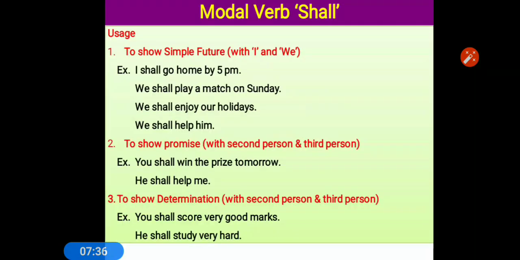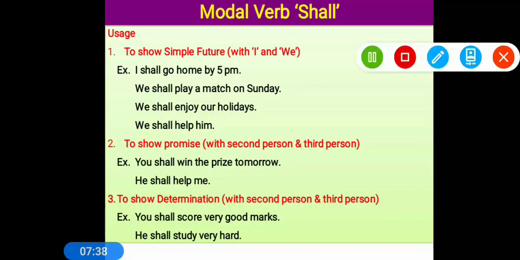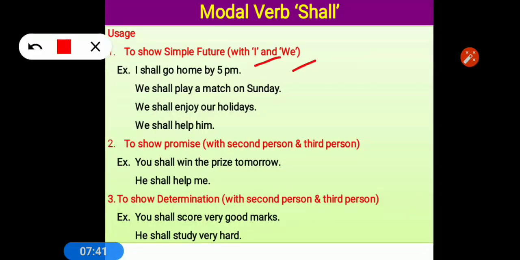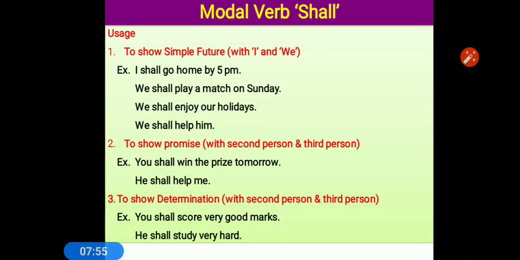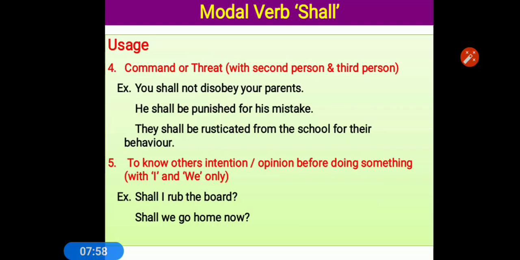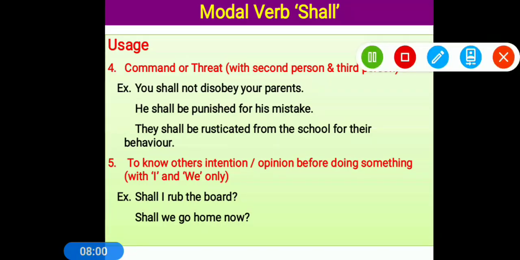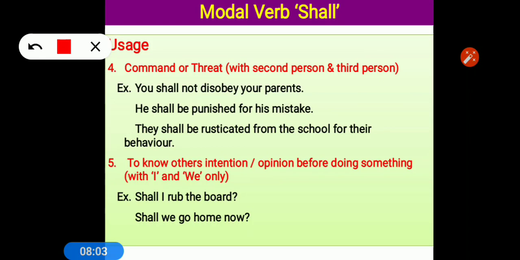So let's go ahead. Next one is shall. Shall, I told you just that it is used with I and we for showing future, but in the condition of promise, determination, threat and plan, it is just opposite of subject. With I and we use will, and with other subject we use shall. Next one, you see that shall is used, and the same thing, command and threat, I told you that it is just opposite of I and we, means with I and we use shall, but in this condition with other subject we use shall.